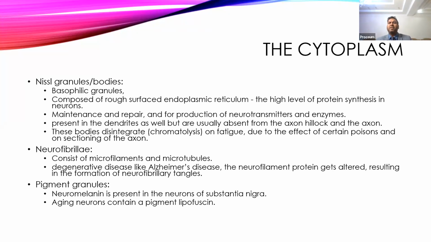And this type of neurons is present in a specific nucleus of the basal ganglia, that is substantia nigra. Some other neurons also contain pigment, which is made up of lipid, and these pigments are called lipofuscins.